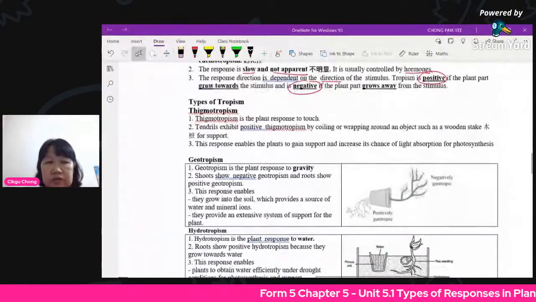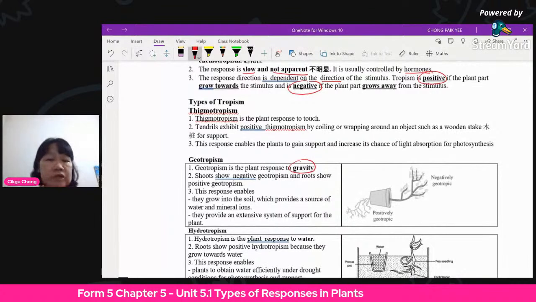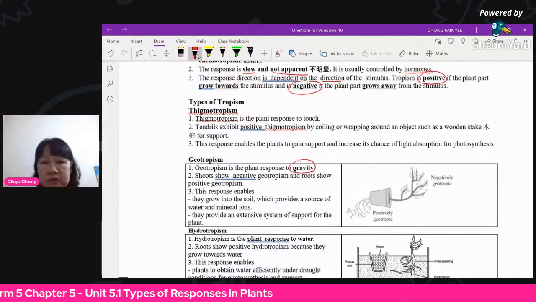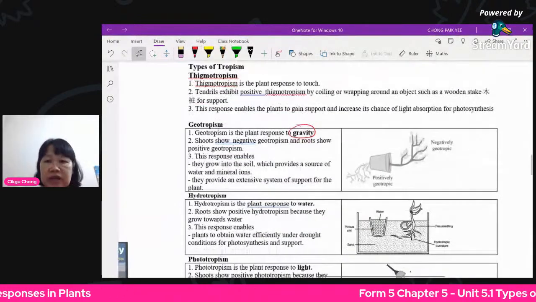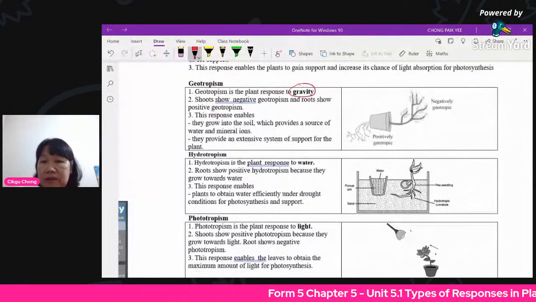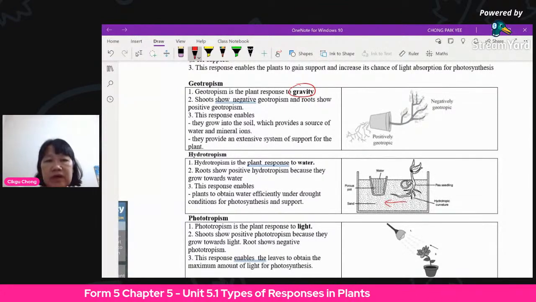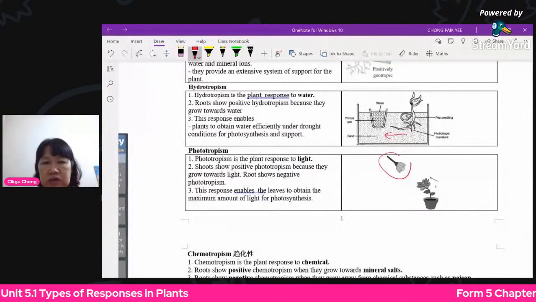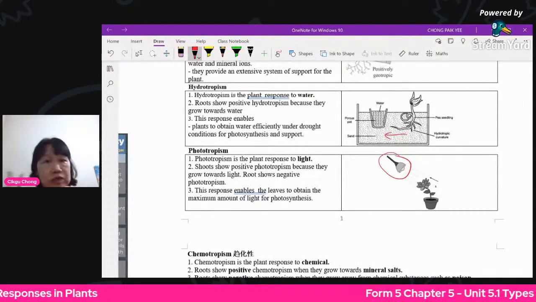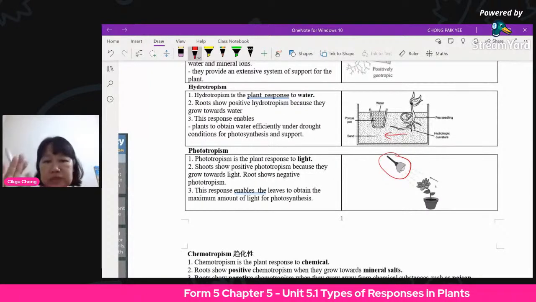So geotropism, which is growing towards gravity. A very simple example is you tip the pot on one side, you leave it for one month, and you will see the difference. Then hydrotropism is you purposely water the plant on one side, you will see the root growing to this side. And phototropism, you put the light source unilaterally, that means on one side, you find that the shoot will bend towards that direction.